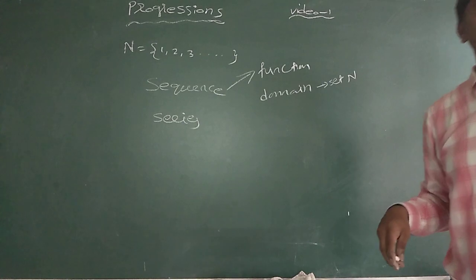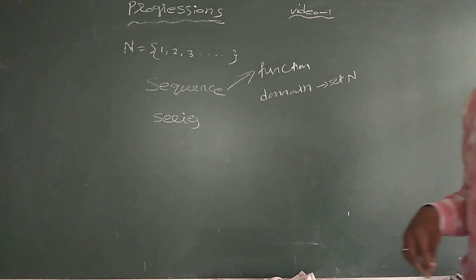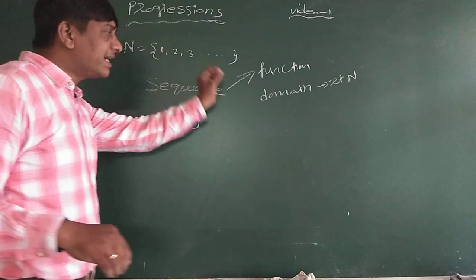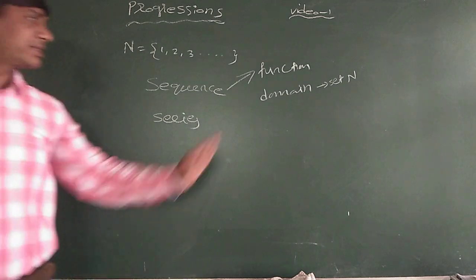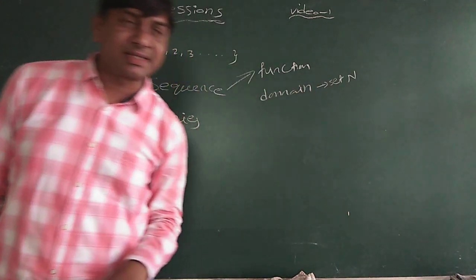Set N of natural numbers. Is it clear? A sequence is a function whose domain is the set N of natural numbers.